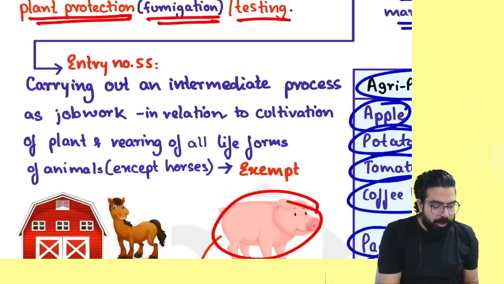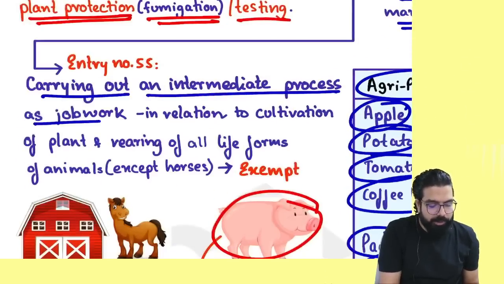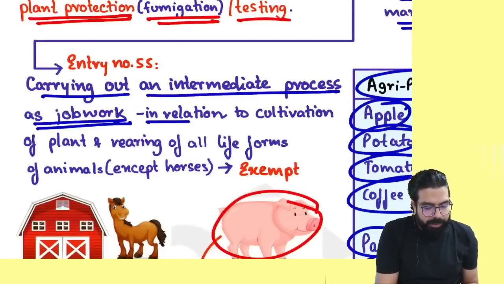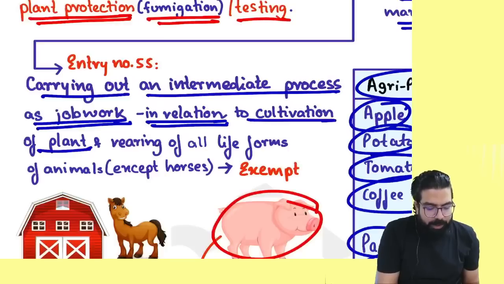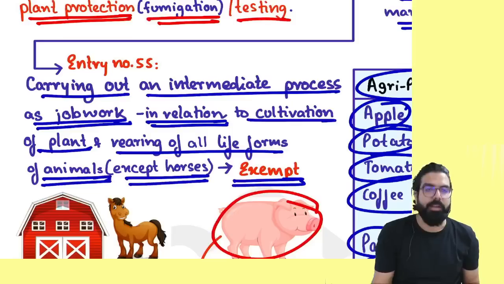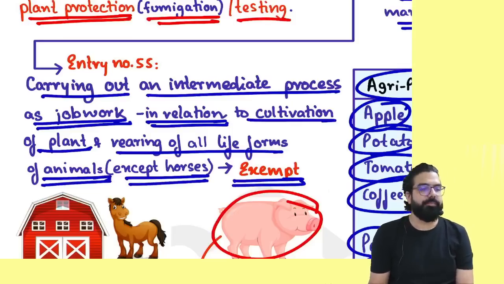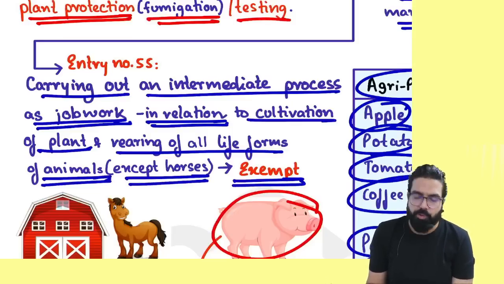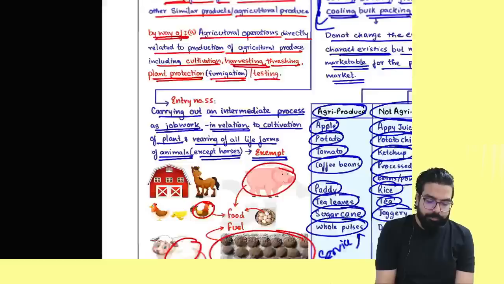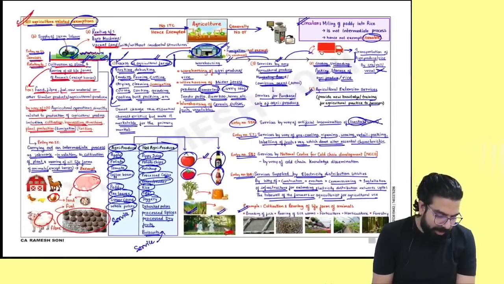Government told over here, carrying out an intermediate process as job work in relation to cultivation of plant and rearing of life form of animal, except horses, is always exempted. Is my point clear to all? Everyone over here.